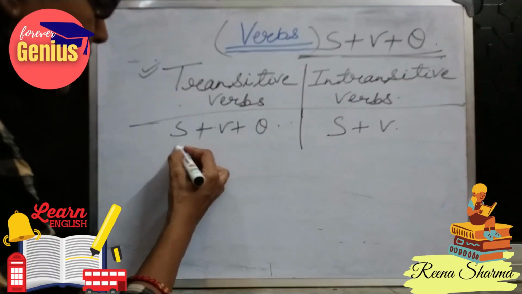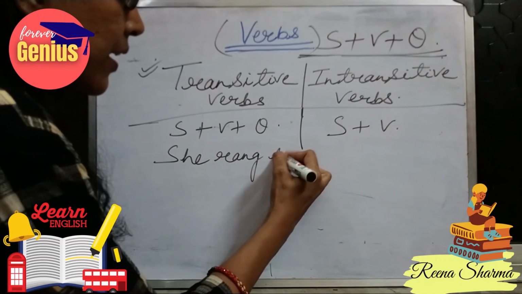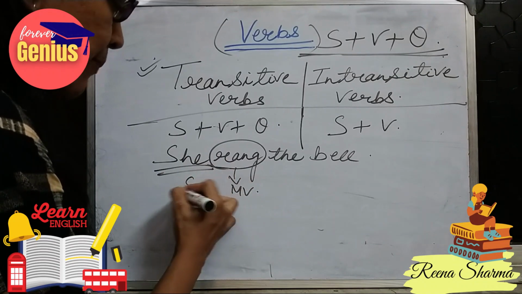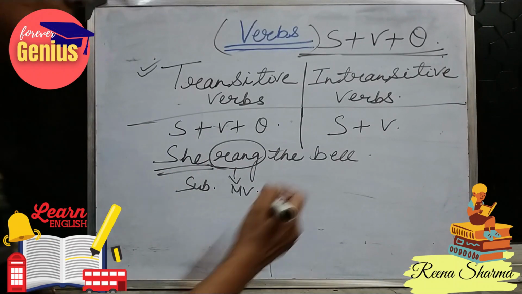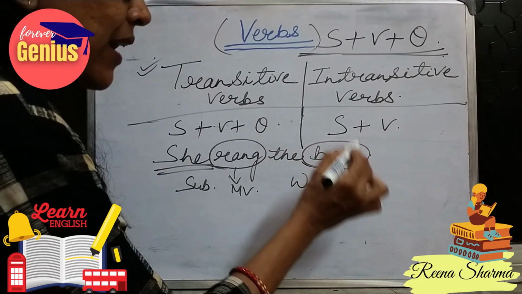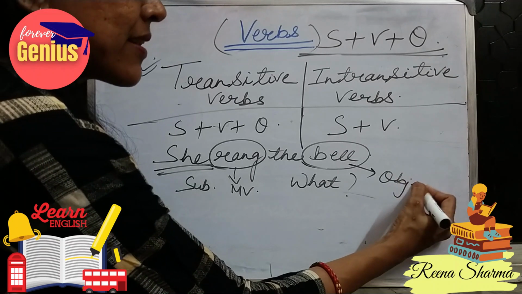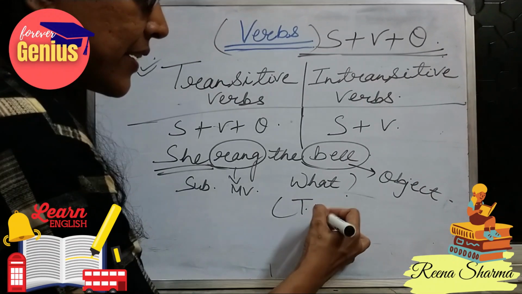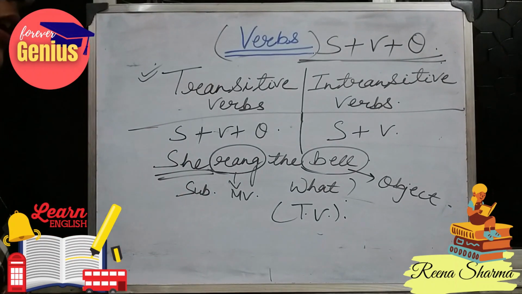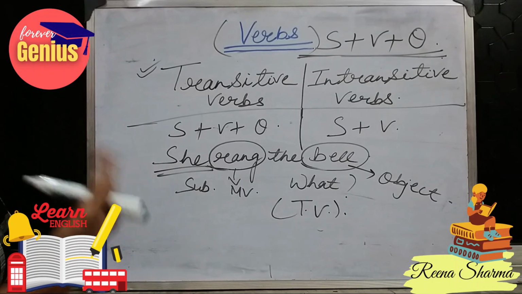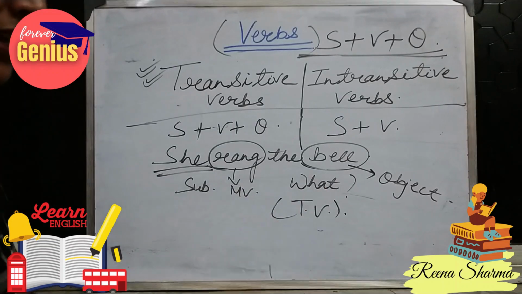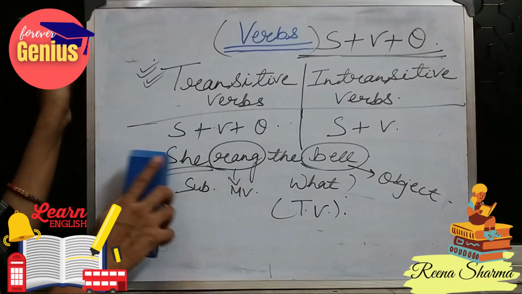Suppose I ask the question, she rang the bell. Here, rang is the main verb, she is the subject. What did she ring? If I ask the question what and I get an answer, that is the bell, which is the object in this sentence, it means it is a transitive verb. So, whenever we ask the question what and we get an answer in the sentence, it is a transitive verb, not an intransitive verb. Let's take some more examples.